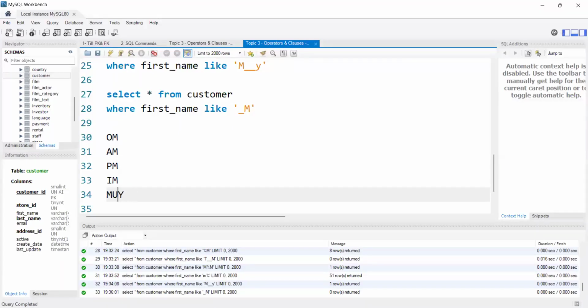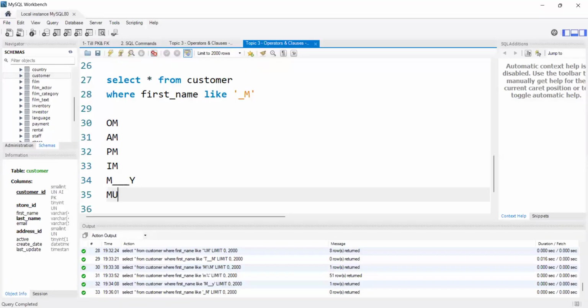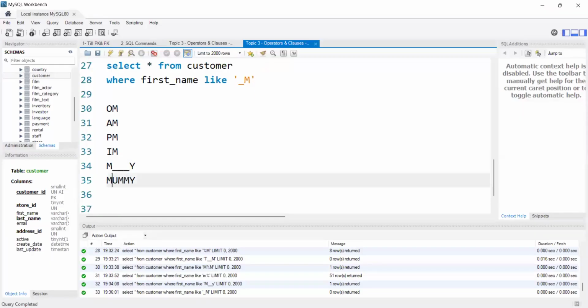Like this. In between, we can also give 3 underscores if we want to display like this. Any number of underscores we can give. The thing is, for one single character, we need to give one underscore. One underscore indicates one character. Percentile indicates any number of characters. According to our client's requirement, we will frame that accordingly.